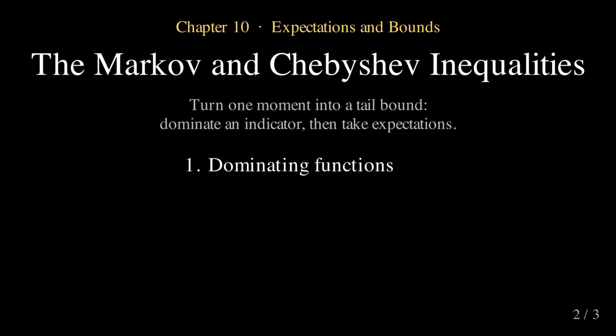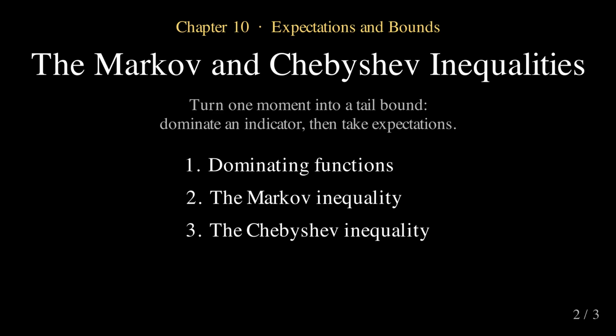A function that dominates another has the larger expectation. Then the Markov inequality, which turns one mean into a tail bound, the Chebyshev inequality, a template that mints a whole family of bounds, and the Cantelli inequality, where we choose the best bound from an entire family.